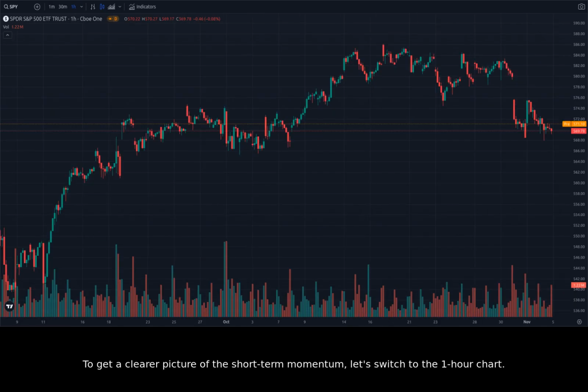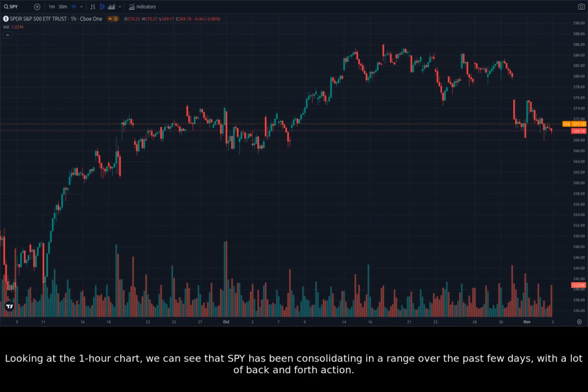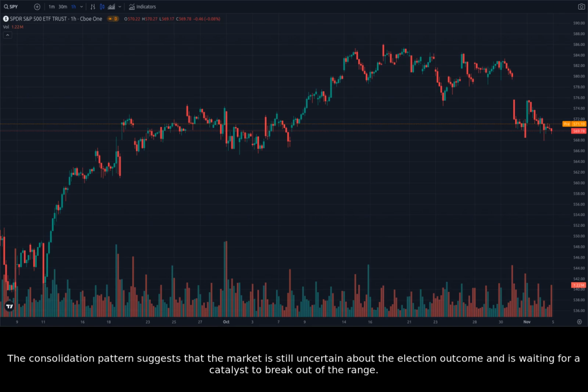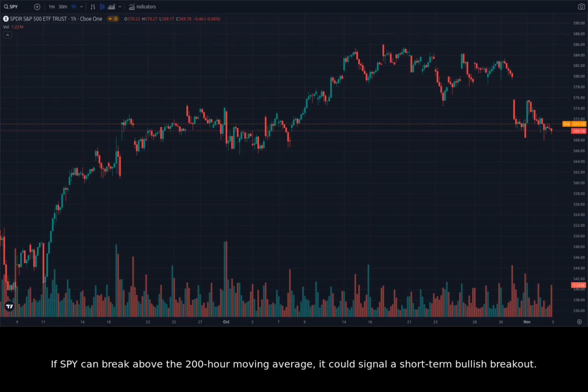To get a clearer picture of the short-term momentum, let's switch to the 1-hour chart. Looking at the 1-hour chart, we can see that SPY has been consolidating in a range over the past few days, with a lot of back and forth action. This range has been bounded by the 50 and 200-hour moving averages. The consolidation pattern suggests that the market is still uncertain about the election outcome and is waiting for a catalyst to break out of the range. If SPY can break above the 200-hour moving average, it could signal a short-term bullish breakout. On the other hand, a break below the 50-hour moving average could indicate a bearish reversal.